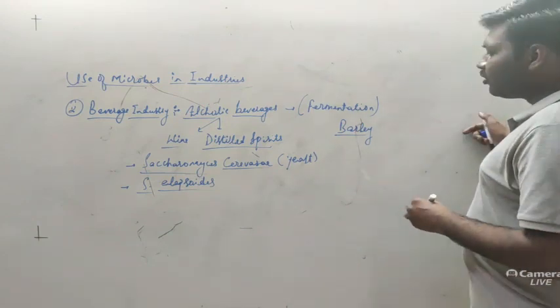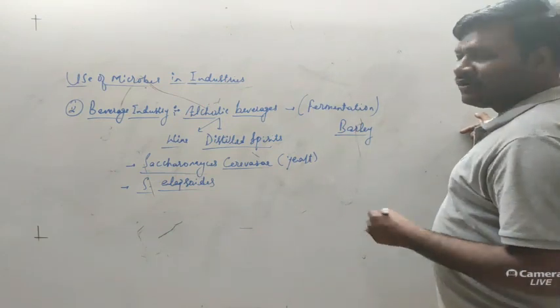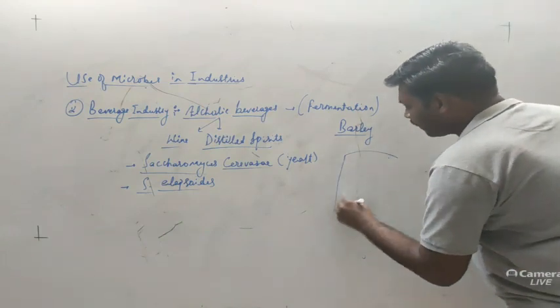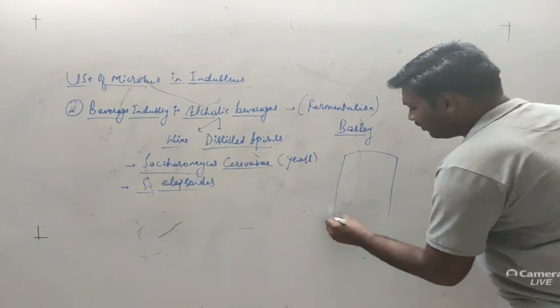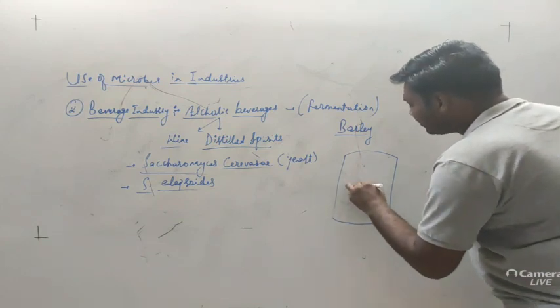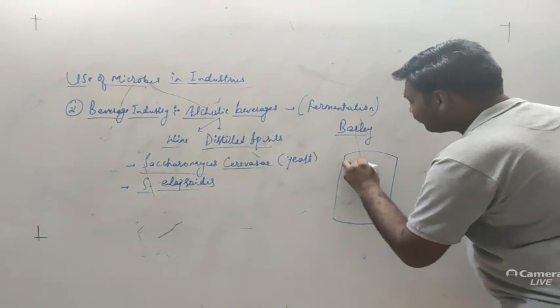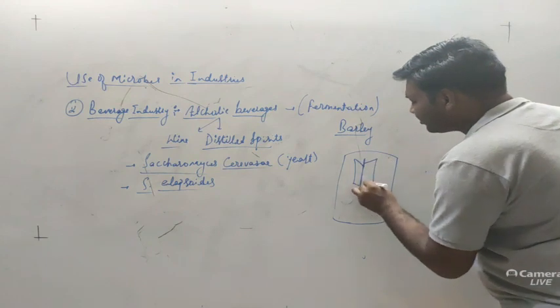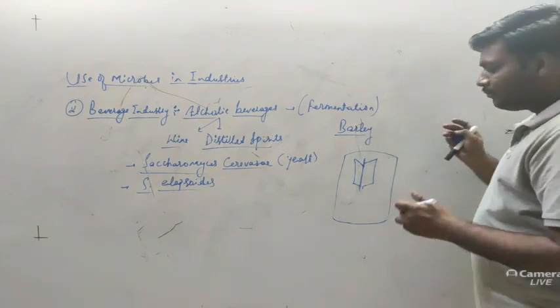After that, we put it into the fermenter. A fermenter is generally a tank. In this tank there are baffles and propellers attached to the central part, used for mixing the product.